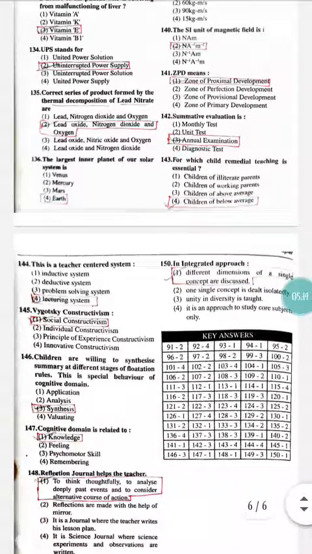Question number 135. The correct series of products formed by the thermal decomposition of lead nitrate are. If we heat lead nitrate, what are the byproducts we are going to get? Here we are going to get three products, that is lead oxide, nitrogen dioxide and oxygen. So the correct option here is option number 2. See question number 136. The largest inner planet of our solar system is.